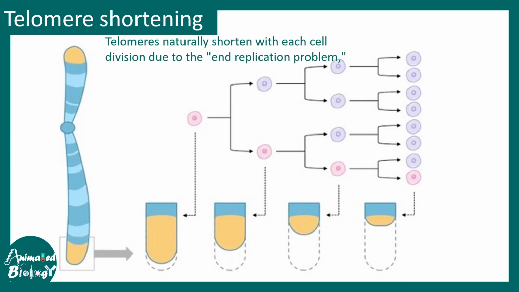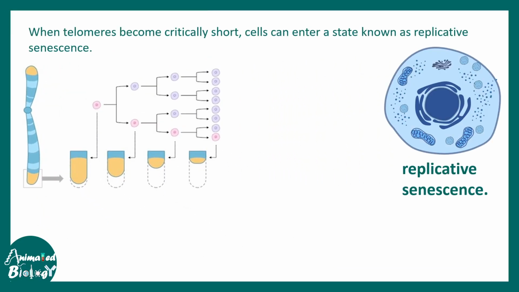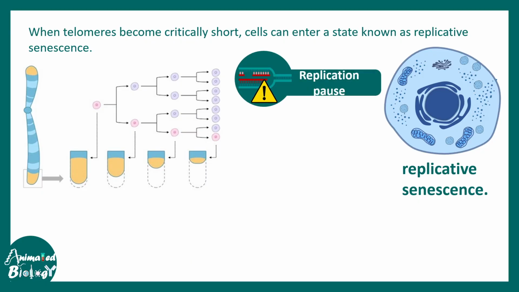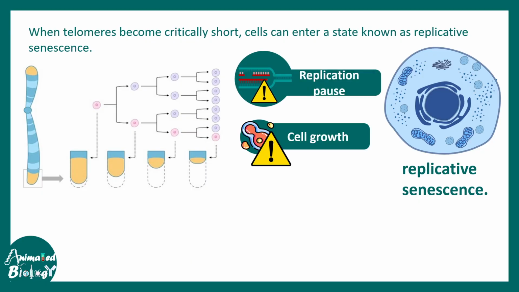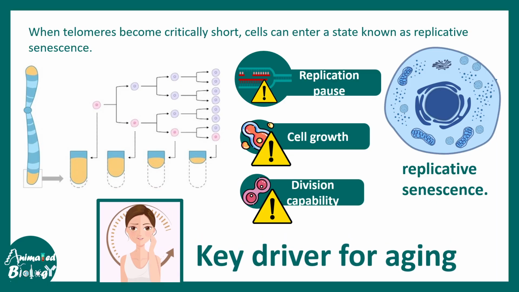So telomere shortening is actually a big problem during eukaryotic cell division, because each subsequent cell division round can shorten the telomere significantly. And scientists believe that telomere shortening is one of the key causes of cellular senescence, which is a state where replication pause occurs, and the cell loses its capability to grow or divide. And this is a key method by which cells undergo aging. So our body undergoes aging with the help of replicative senescence.